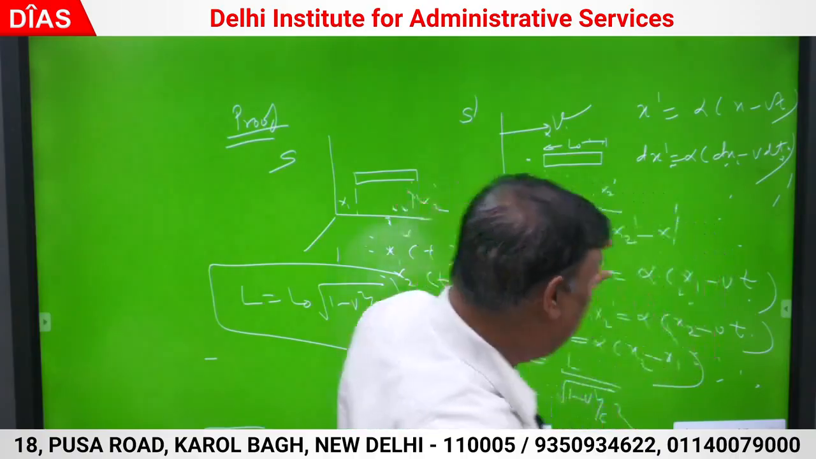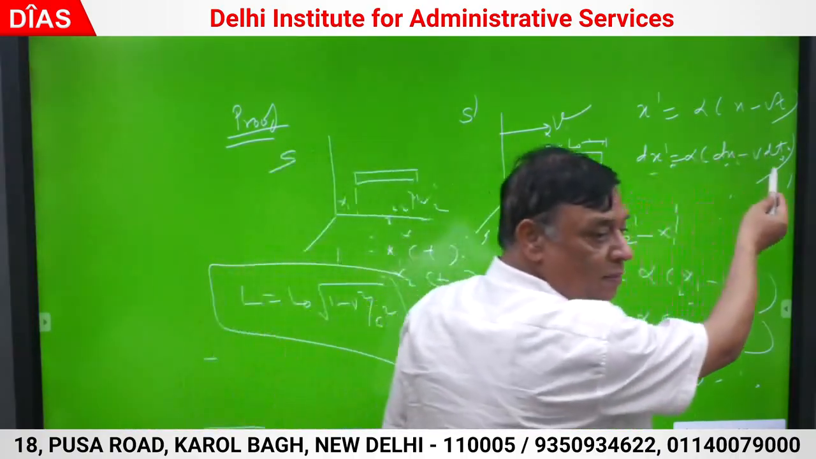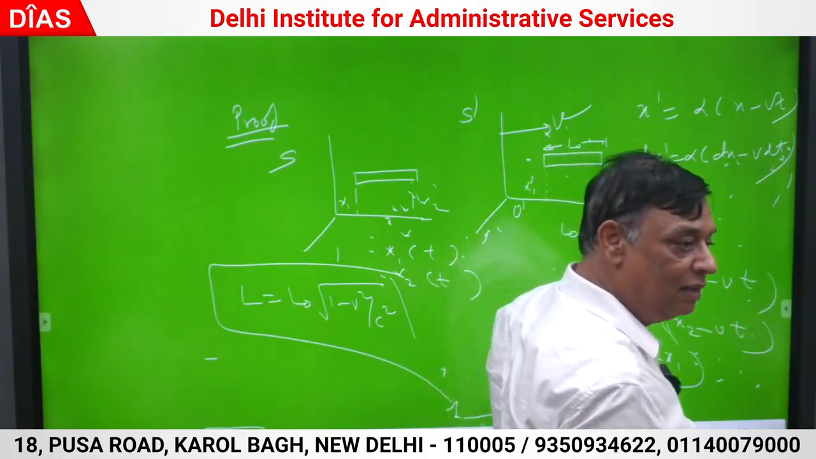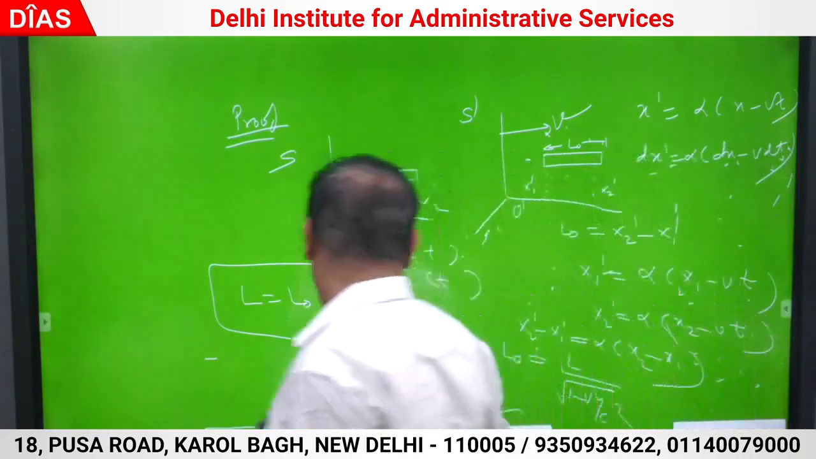समझ में आ गया भाई साहब? यहाँ से अभी प्रूफ भी हो जाएगा. ऐसे टाइम डायलेशन I am going to do. सो यहाँ dx dash would become simple alpha dx. dx dash will become alpha dx. Same way I am going to do in time dilation also. There is also crux of measurement. Time dilation.